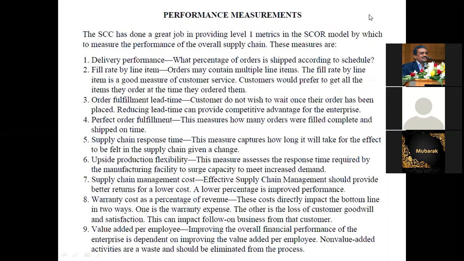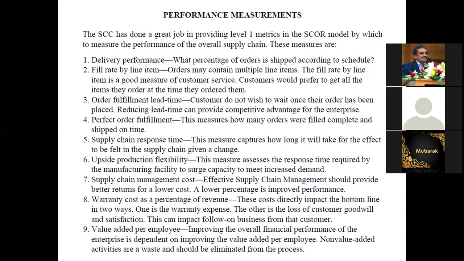So we have delivery performance, fill rate by line item. For example, Swat Mubarak Bhawan orders Camry, Yaris, and other items for their customers. Where does the supply come from? The supplier is Toyota. Toyota is a supplier.